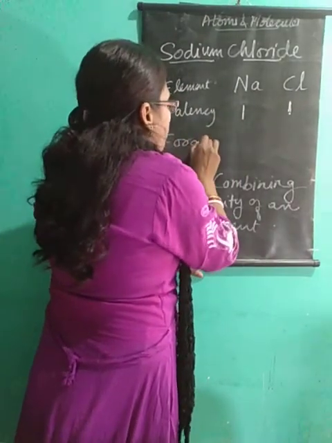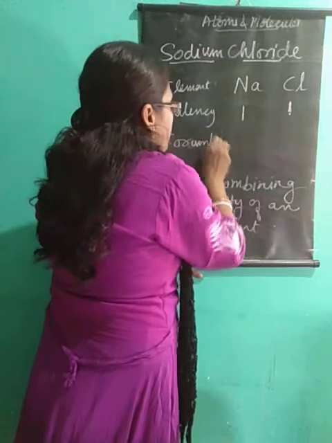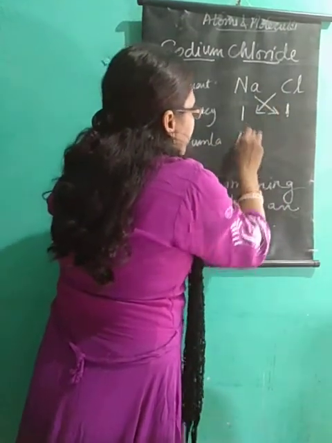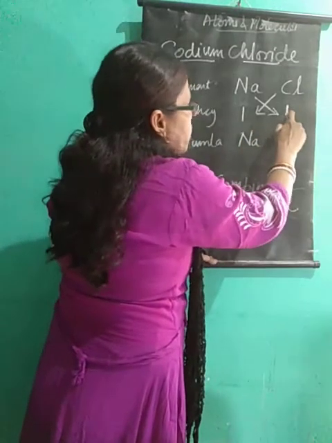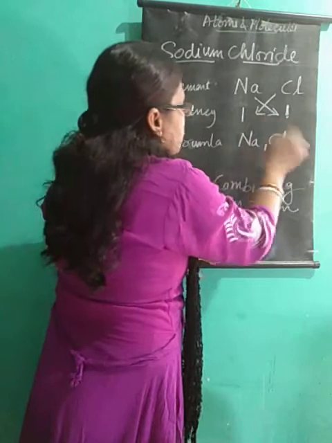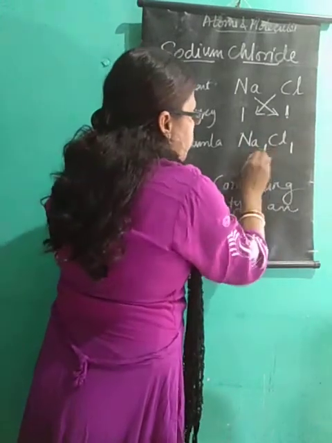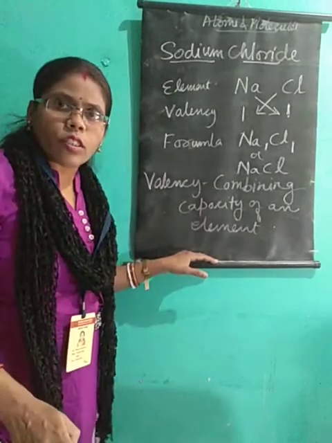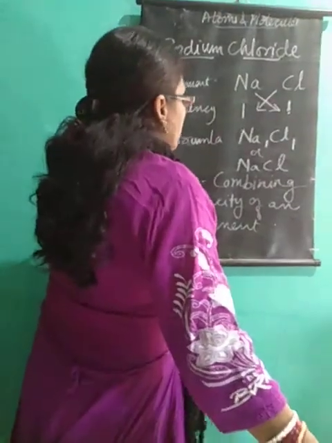So what will be the formula? You just need to cross: for Na, you write the valency of chlorine here, and for chlorine you write the valency of sodium. Both are 1 and 1, so you can write it as NaCl. So this is about sodium chloride.